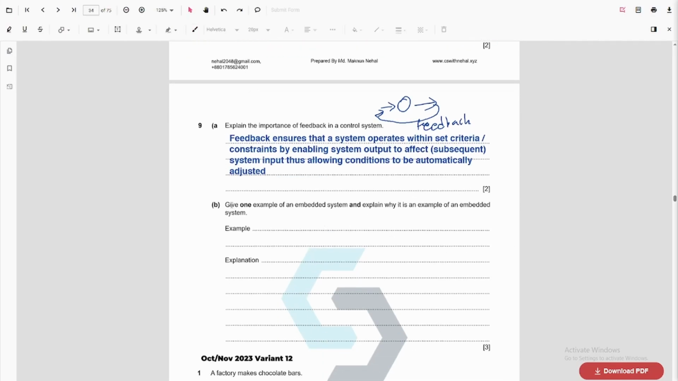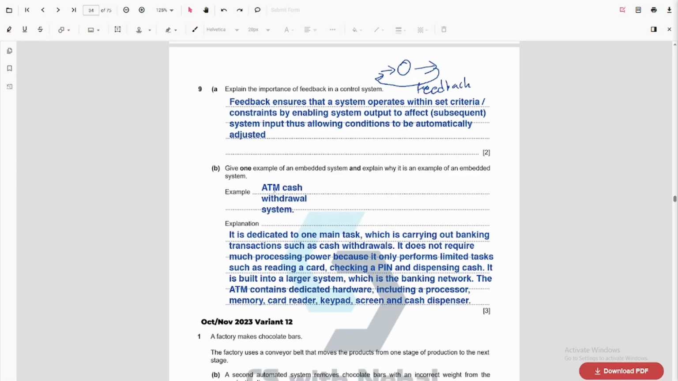All right, next question. Give one example of an embedded system and explain why it is an example of an embedded system. So we did many questions of embedded system. Just let's write down the value. Alright, so an ATM cash withdrawal system, it is dedicated to one main task, which is carrying out banking transactions such as cash withdrawal. It does not require much processing power because it only performs limited tasks such as reading a card, checking a pin, and dispensing cash. It is built into a larger system, which is the banking network. The ATM contains dedicated hardware including a processor, memory card, keypad, screen, and a cash dispenser.